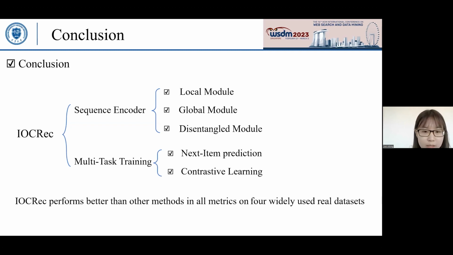Finally, ILC-IEC enhances the role of contrastive learning by considering the construction of positive pairs at the intent level. Extensive experiments show that ILC-IEC performs better than other methods in all metrics on 4 widely used real datasets.